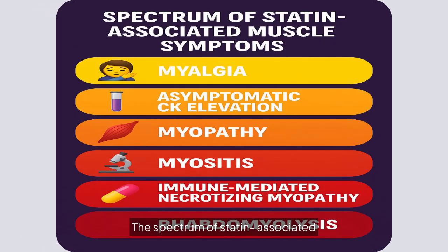The spectrum of statin-associated muscle symptoms includes myalgia, which is muscle pain without creatine kinase, or CK, elevation; asymptomatic elevated CK without symptoms; myositis, characterized by muscle symptoms with elevated CK; rhabdomyolysis, which is severe muscle breakdown with very high CK and risk of kidney injury; and immune-mediated necrotizing myopathy, which is an autoimmune muscle damage with progressive weakness and persistent CK elevation despite stopping statin.